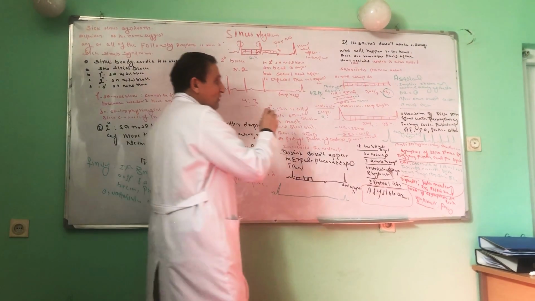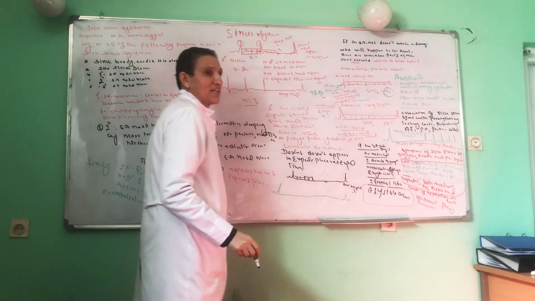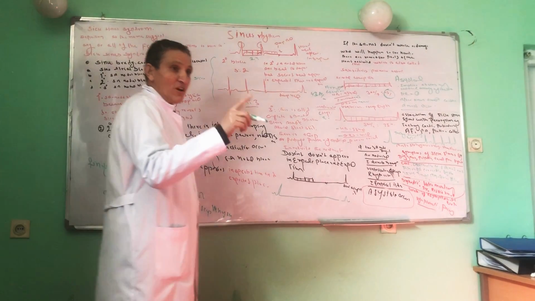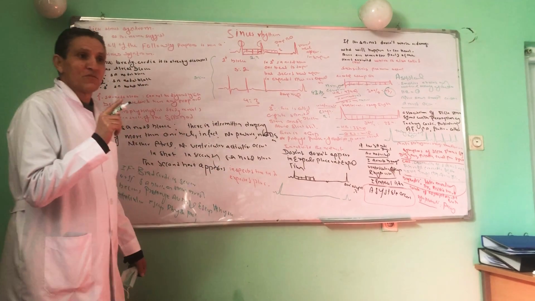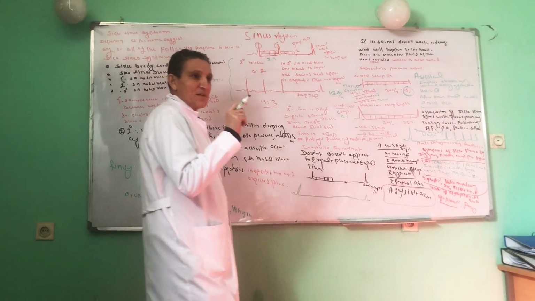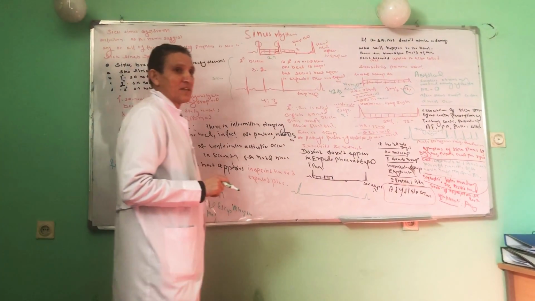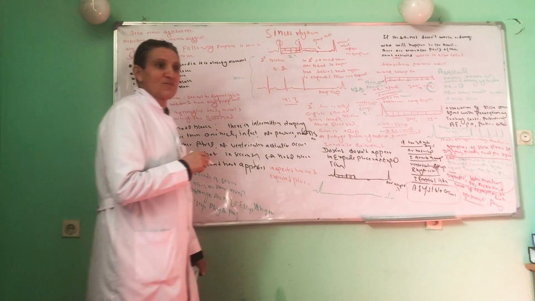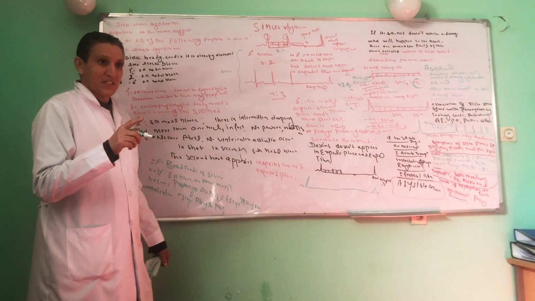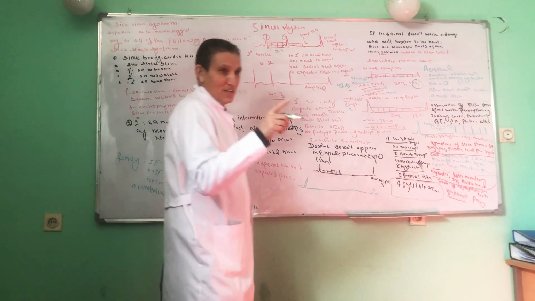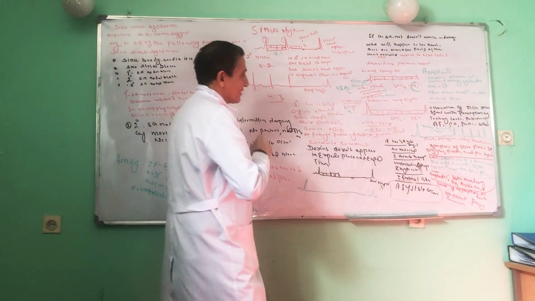If the SA node doesn't work, the second part of the heart which is electrically activated is the AV node. The AV node also has its own rhythm: AV nodal escape rhythm, firing frequency 43 beats per minute, QRS complex narrow, and P wave absent. If the AV node doesn't work, what will happen to the heart? There are other parts of the heart that are electrically activated, especially the ventricle. What are the criteria of the ventricular escape rhythm?